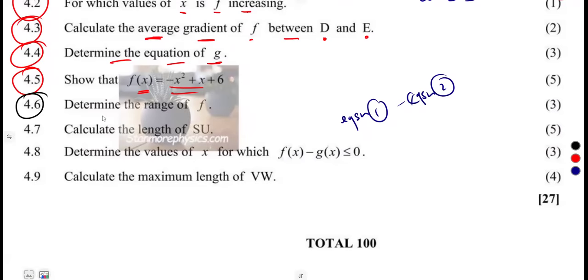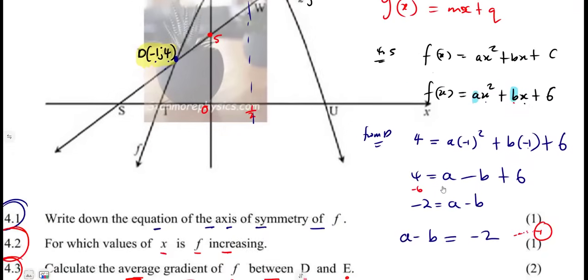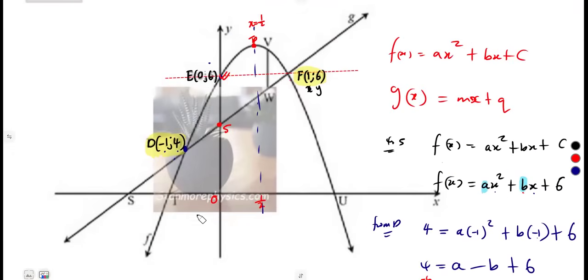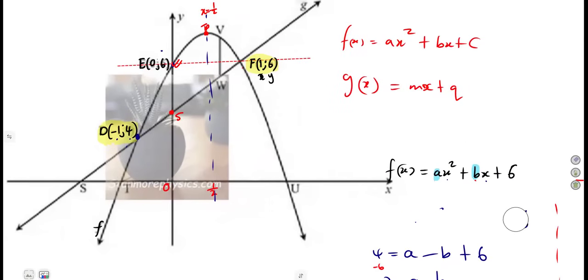All right, anyways, determine the range of f, all right? So the range of f, we are talking about the y values. And these y values for f, they are limited at the turning point, all right? Remember, we're talking about the graph of f. So the range is limited at the turning point going down. So meaning to say, from that f of x, you are going to need the value of y at the turning point.